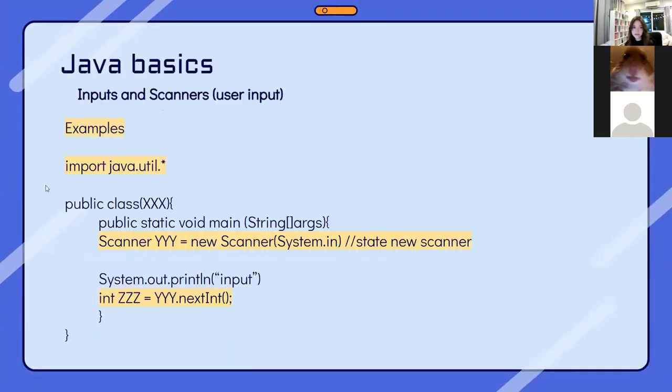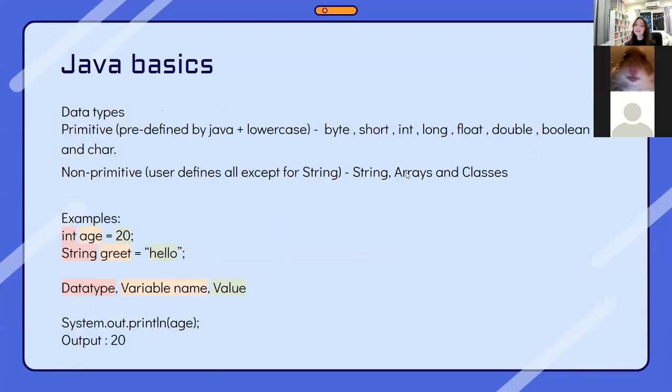Oops. Oh dear. Okay, so data types. You're asking a question about data types, right? So data types, primitive is predefined by Java and it's usually lowercase. There's quite a lot and these are just some examples. And these are non-primitive. So string is basically text that you can use. So for example, hello, and you would need quotation marks next to it to set it as a string.